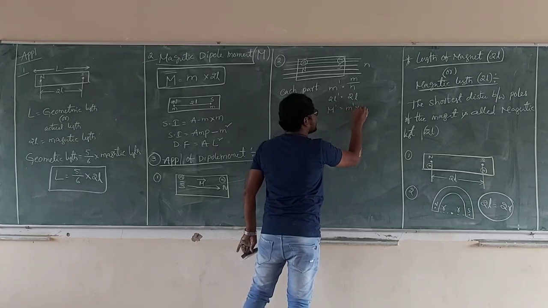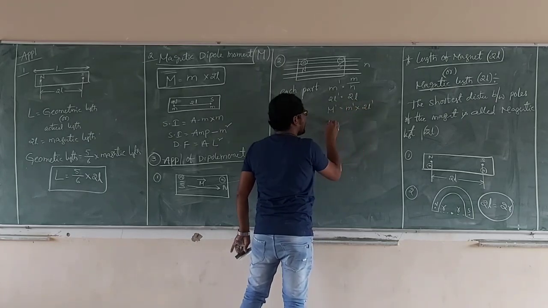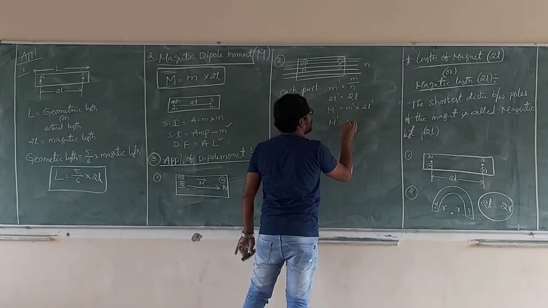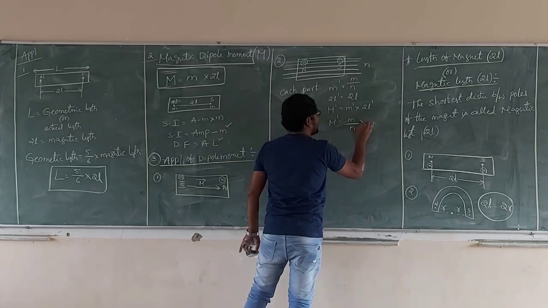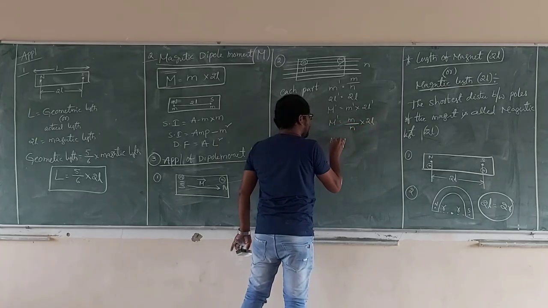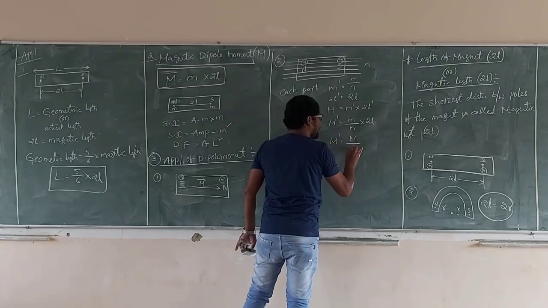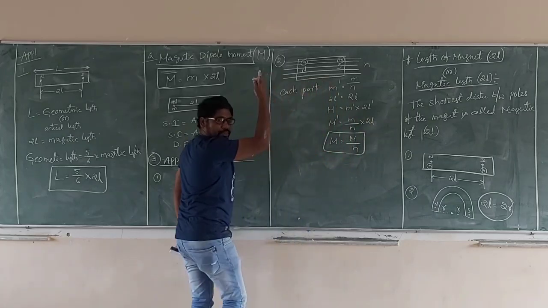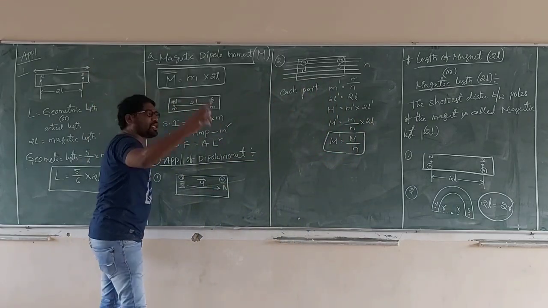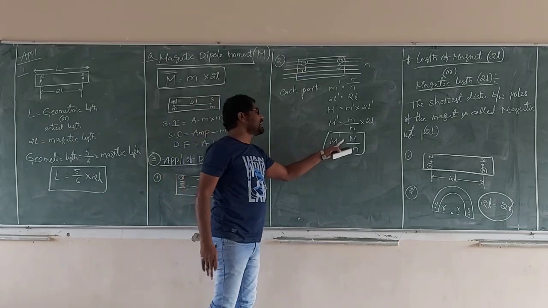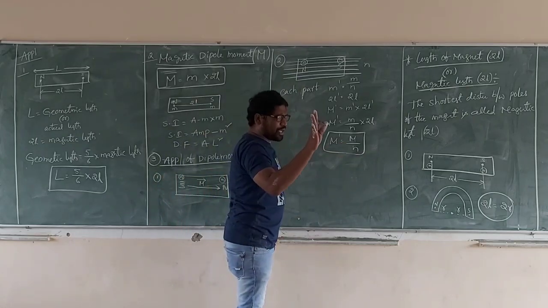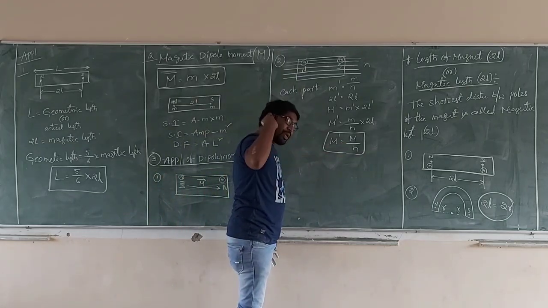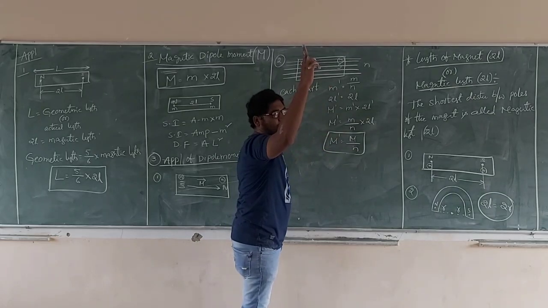Now small m dash into 2l dash, capital M dash is equal to m by n into 2l. So the magnetic moment of each part is M by n. These applications you must remember. These applications are often repeated in the time period of a bar magnet.